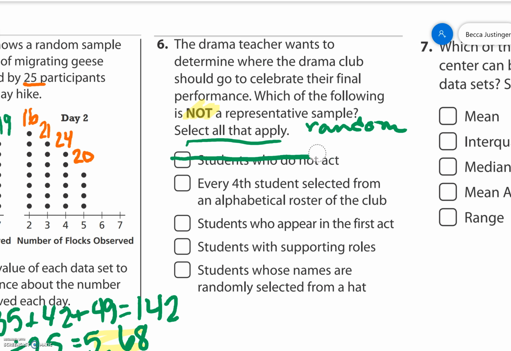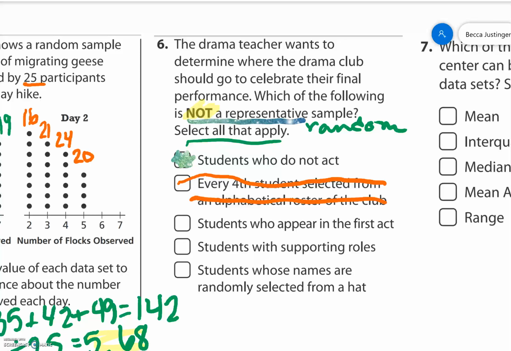Oh, so careful, I almost just got tricked. That's what we want to say. Yes, this one's correct because that is not representative. That's what we're looking for. Every 4th student selected from an alphabetical roster of the club. That's going to give us random people from the club that will represent our club.